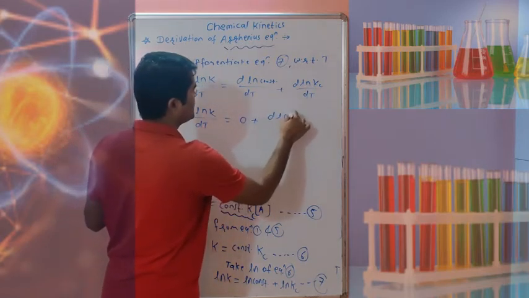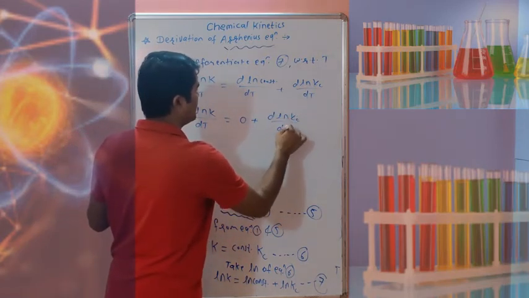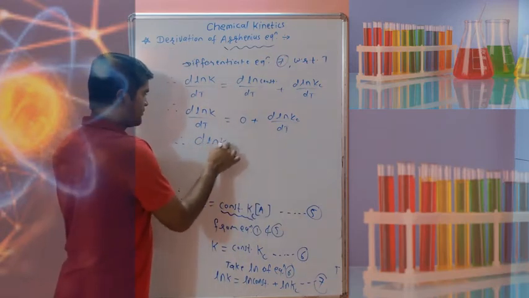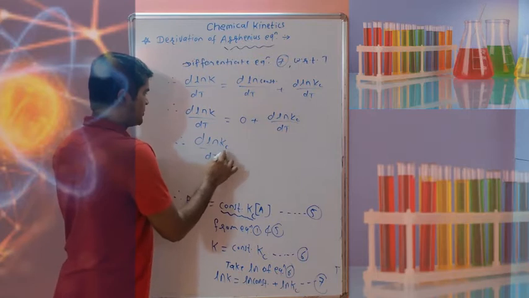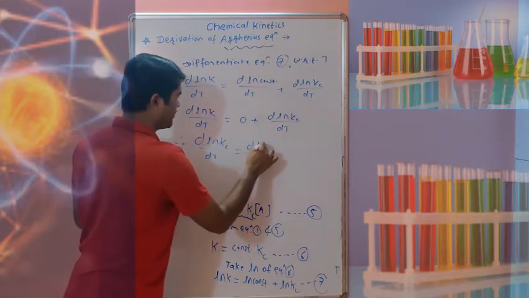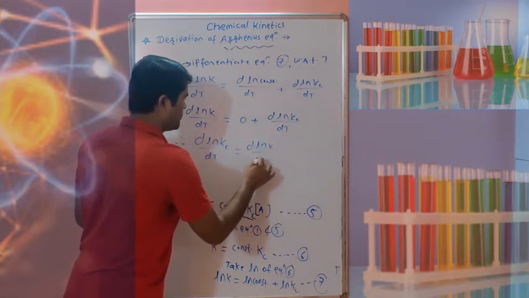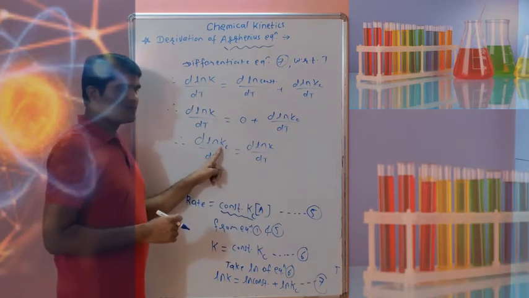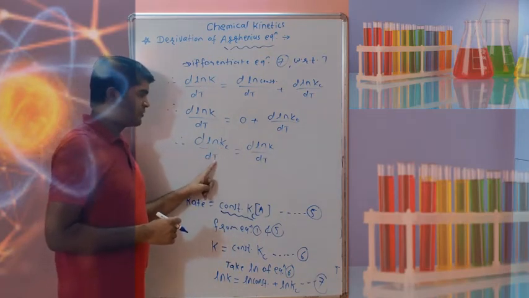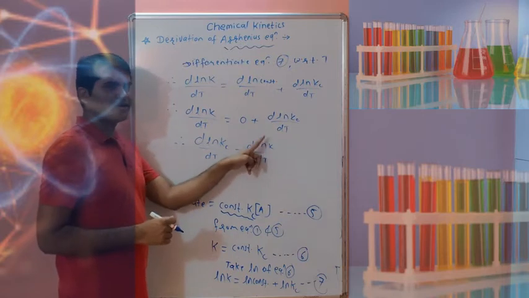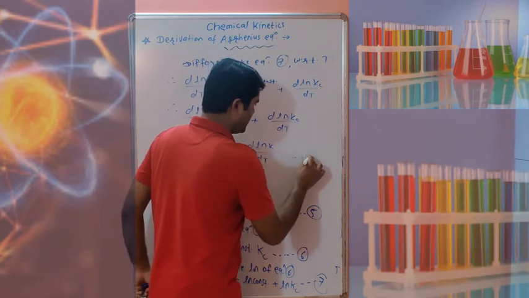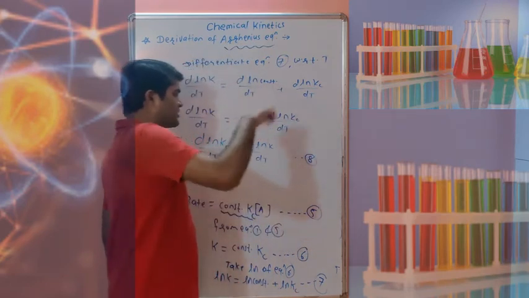Therefore you can write d ln Kc with respect to temperature T is equal to d ln k upon dT, that is, the derivative of ln of the equilibrium constant Kc with respect to T is equal to the derivative of ln of the rate constant with respect to T. So this is your equation number 8, and now observe equation number 3.